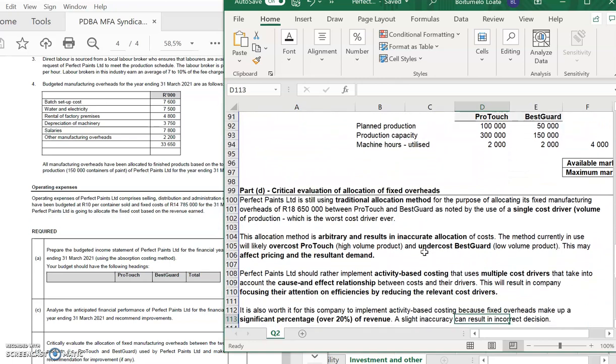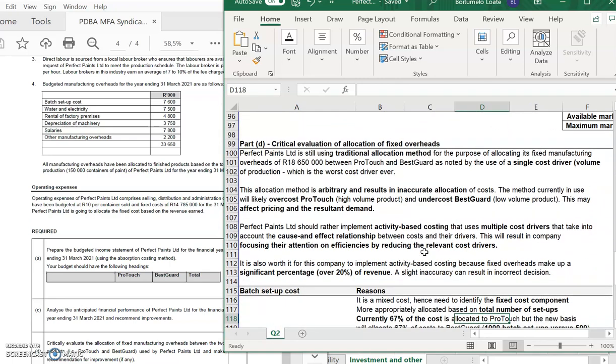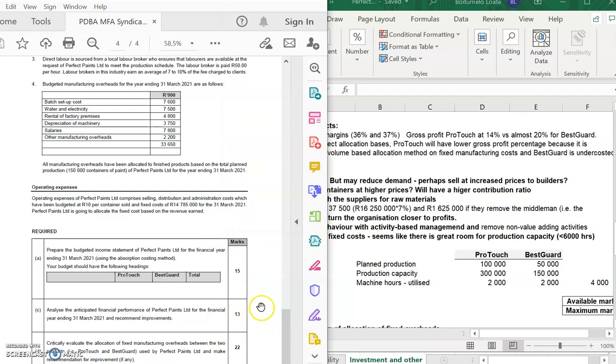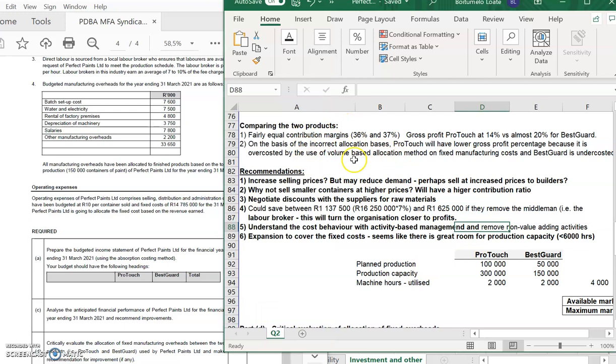Then the last part of the question, most people managed to get some of the recommendations correct, just to comment on how you guys did in this question. But the problem is you didn't give enough recommendations. If you guys looked at the mark allocation, it was 13. You needed to provide a lot more detail on your analysis of the 2 companies and your recommendations. Some people only offered 2 recommendations. So the only reason you suffered there is because you weren't expanding your answer quite full enough.